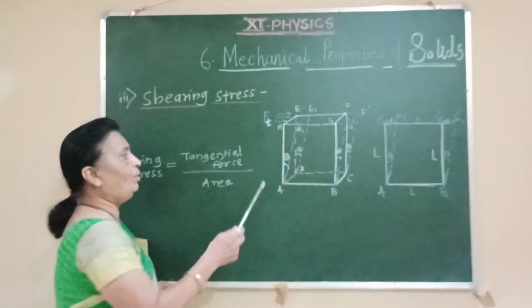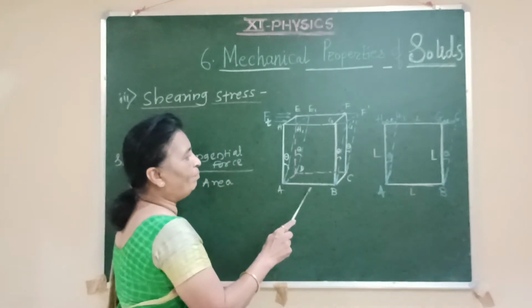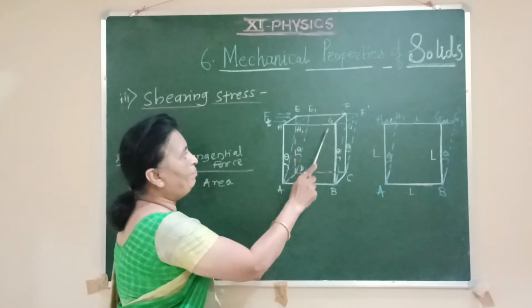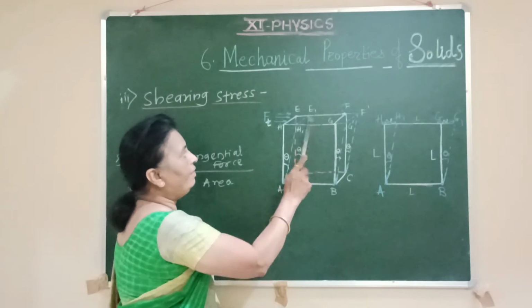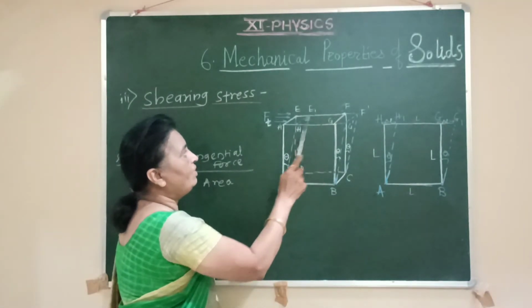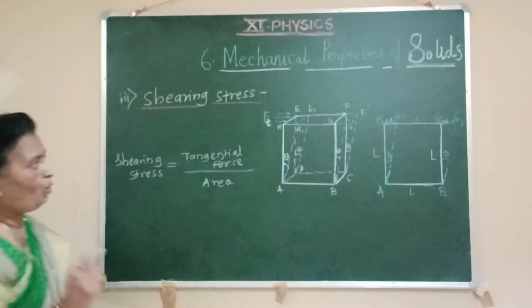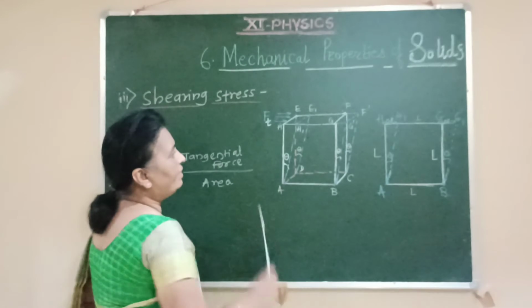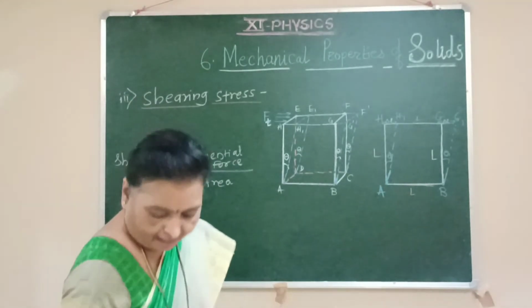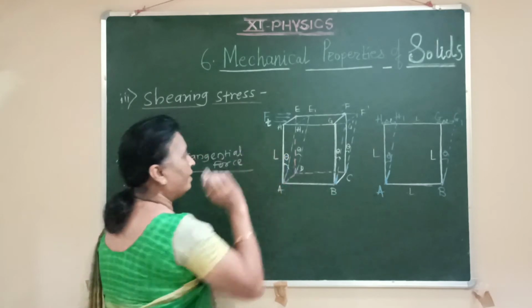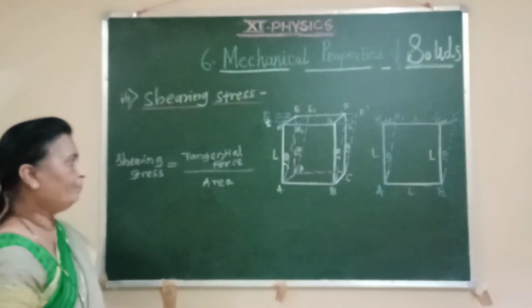So for that we have to explain this, we have taken the example of a cube. We have considered this cube A, B, C, D, E, F, G, H. The length of each side of the cube is L.